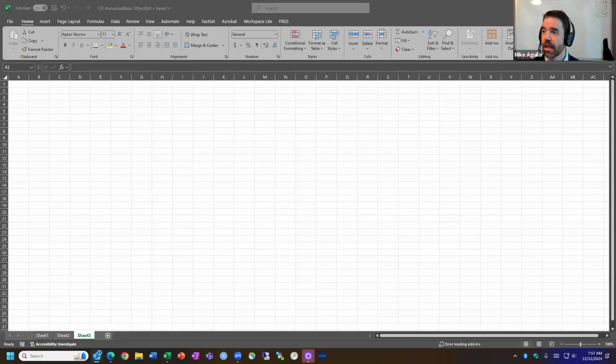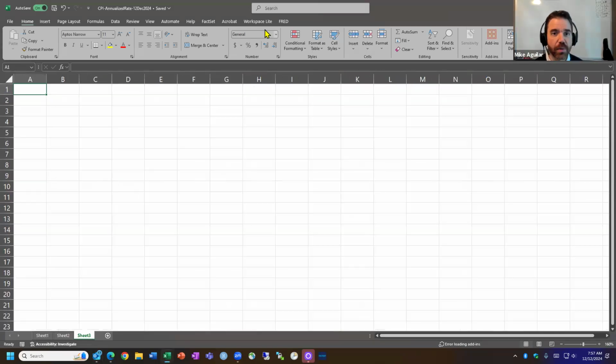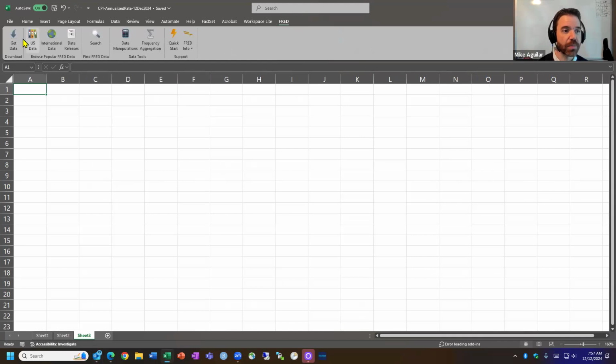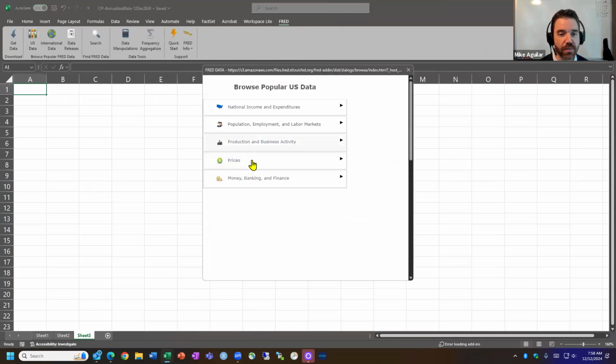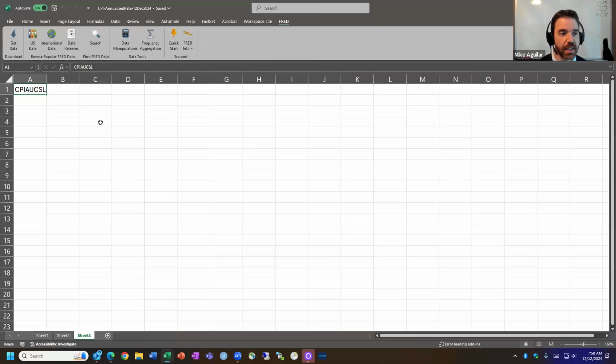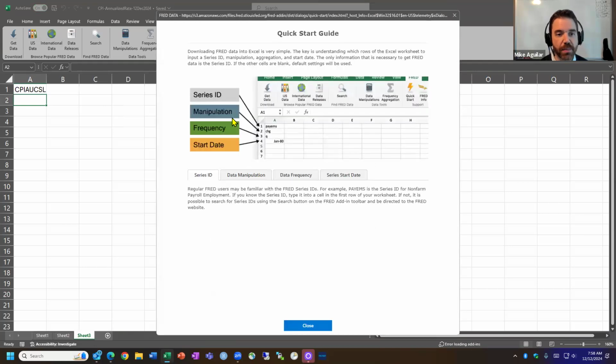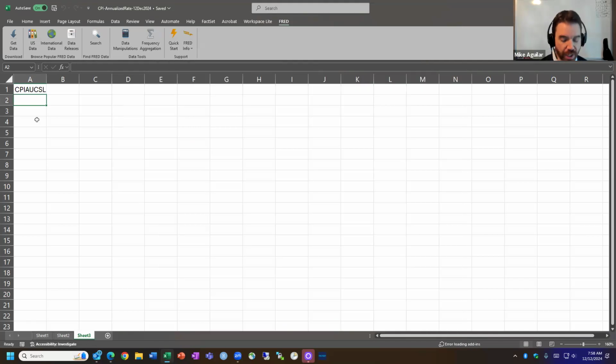So hopefully you can see my Excel. All right. So we're going to play with FRED. We're going to go grab some data. A couple things that you need. First, we need the CPI index. You remember, you go to quick start, manipulation, frequency, start date. We already got the series ID, so we're not going to put on any change. We'll just write LIN. It's monthly data.